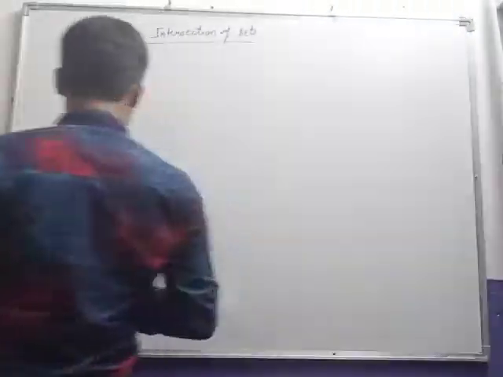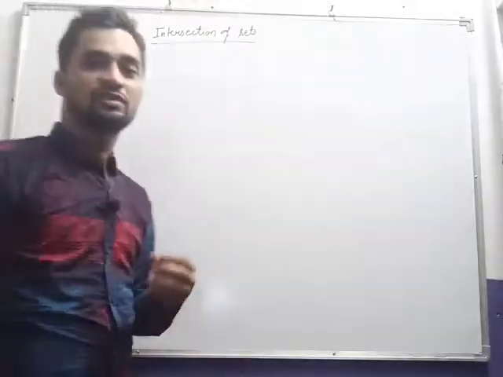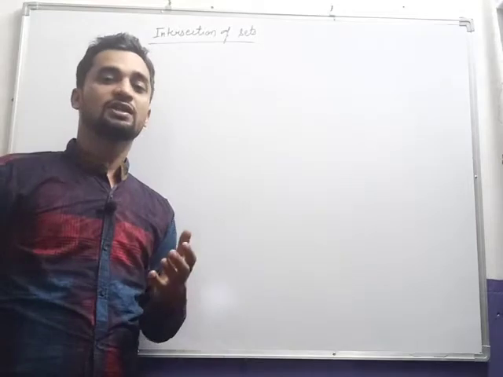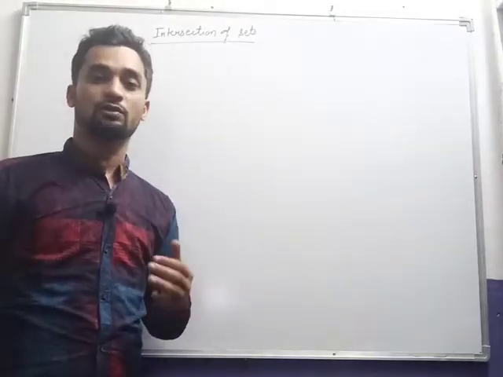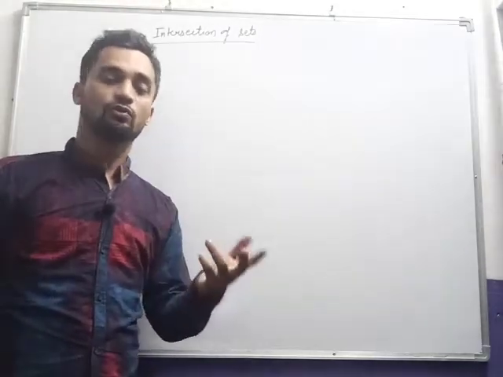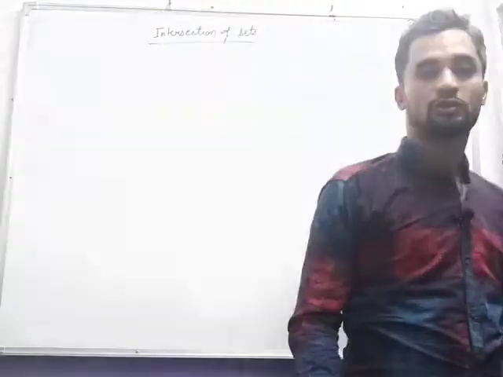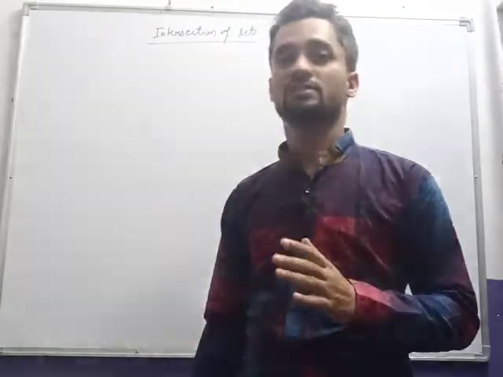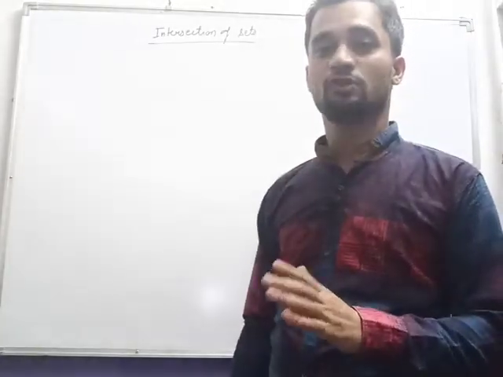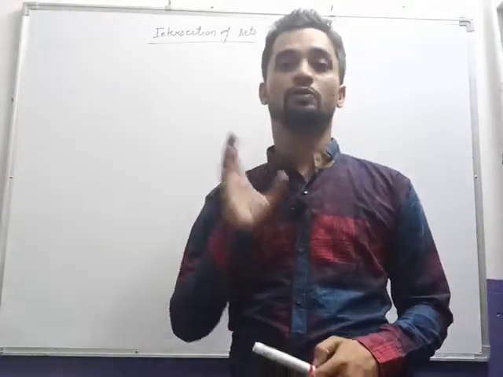Similarly in sets also, whichever elements are common in two sets, that will be the intersection of those two sets. One more very important thing: if nothing is common, then phi will be common to both.